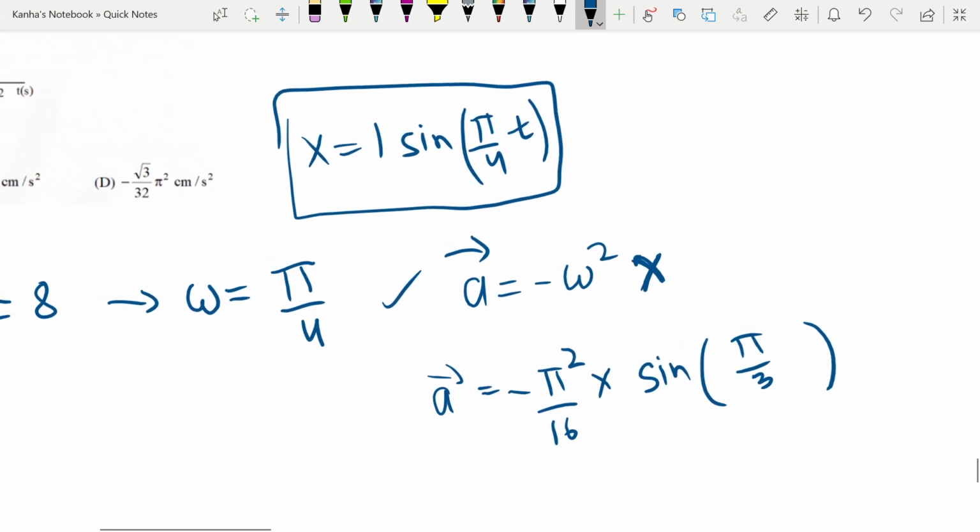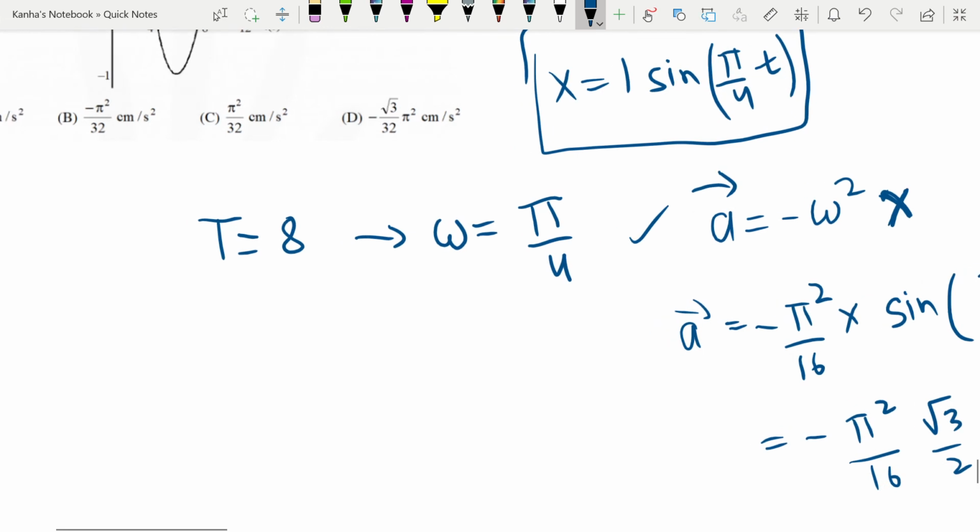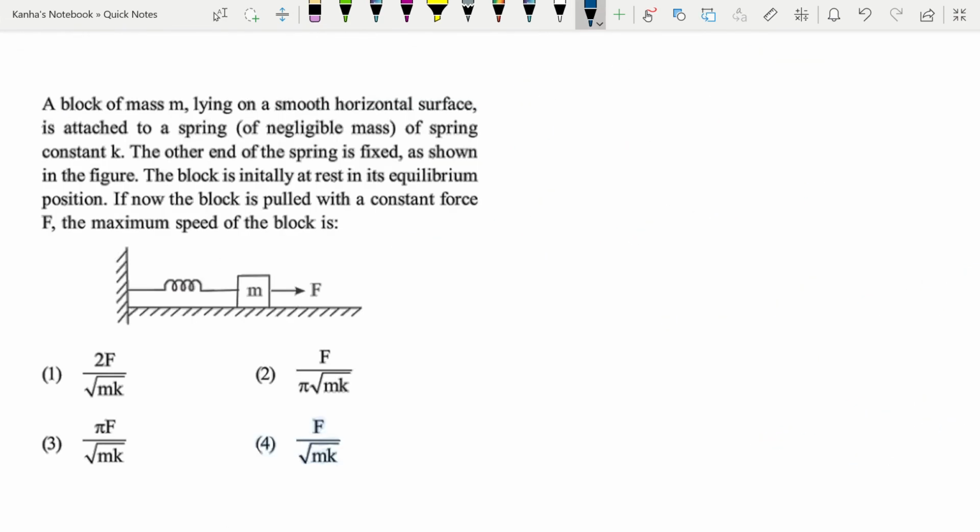Okay. This gives me the net answer as minus pi square by 16 into root 3 by 2, or this is minus root 3 pi square by 32. So D is my correct answer. Now let's look at another question.